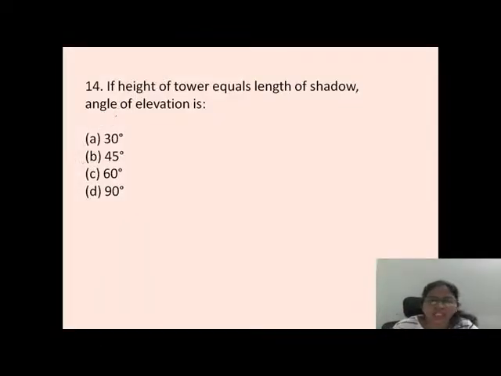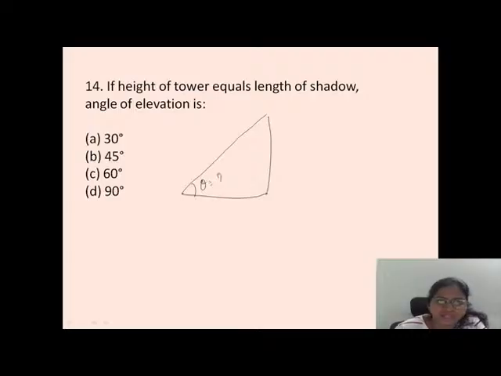If the height of the tower equals the length of the shadow, the angle of elevation is? Is there anyone who can answer this question? If the height of the tower equals the length of the shadow, what is the angle of elevation? It's very, very easy. See, the height must be equal to the shadow. I'm just making what must be the angle. If this is A, this must also be A.